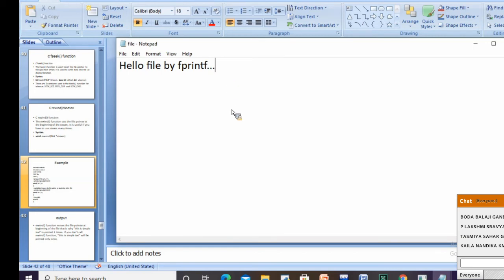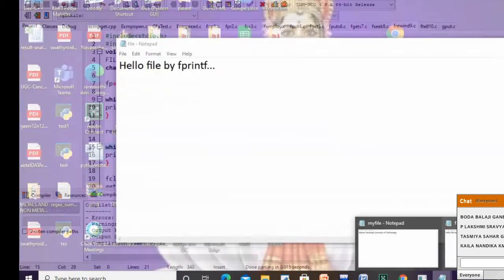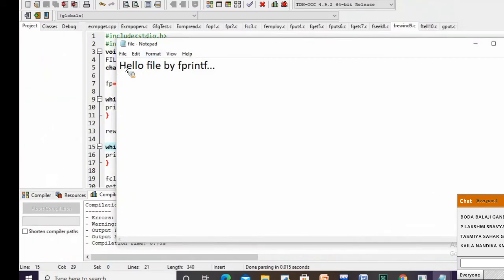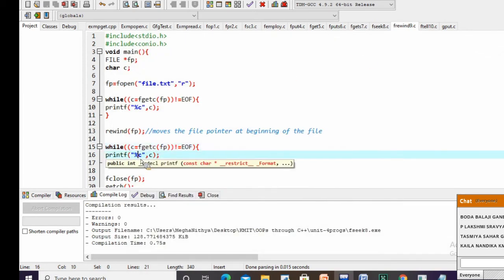So with the help of this rewind function, we are making it point again to the beginning, that is from the H, from the beginning. Again it is going to read character by character and it will print it here.